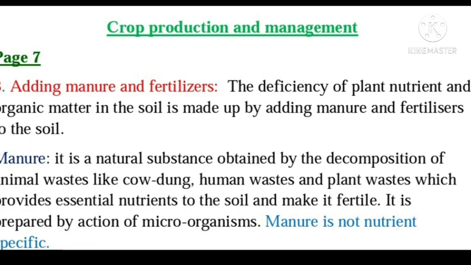Now students, what does it mean? It is a natural substance. Whatever vegetable peels, plant waste or human waste, it is made from these things, and they decompose by the action of microorganisms, resulting in the formation of manure.